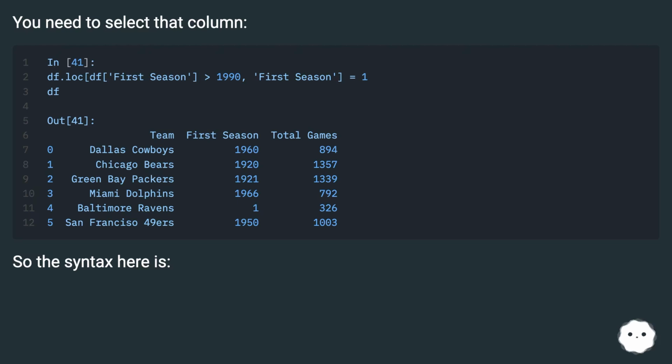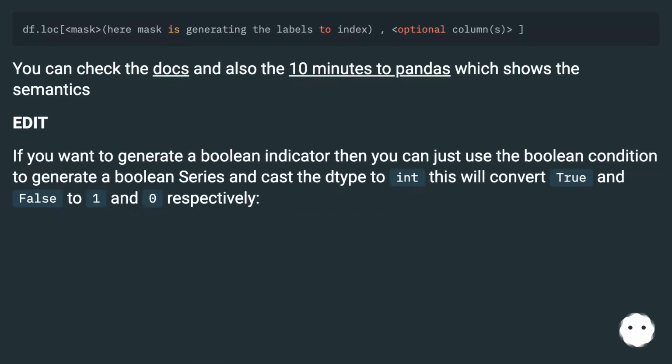So the syntax here is: you can check the docs and also the 10 minutes to pandas, which shows the semantics. Edit. If you want to generate a Boolean indicator, then you can just use the Boolean condition to generate a Boolean series and cast the type to int. This will convert true and false to 1 and 0 respectively.